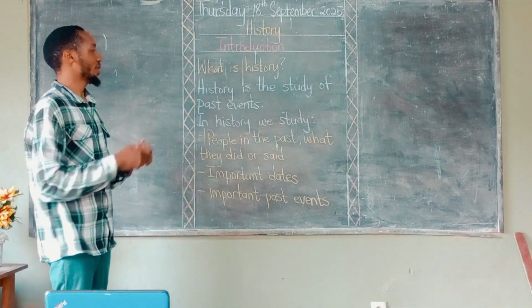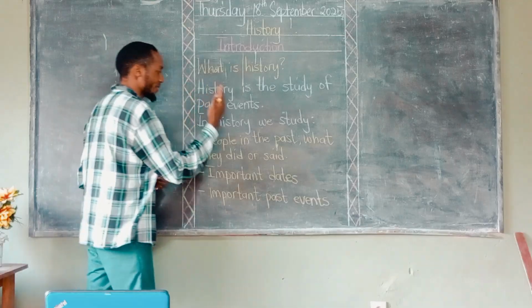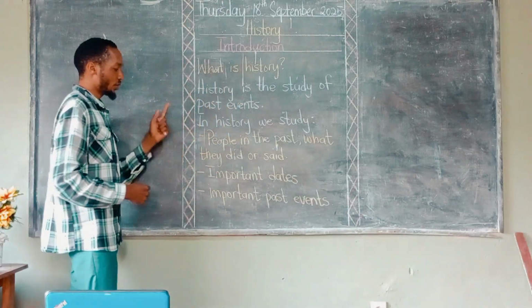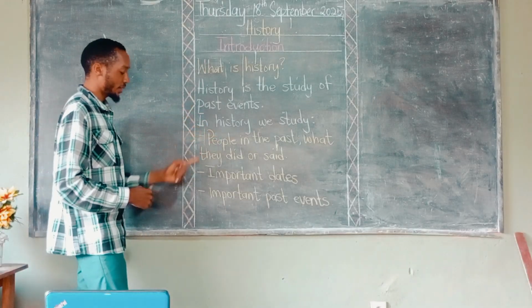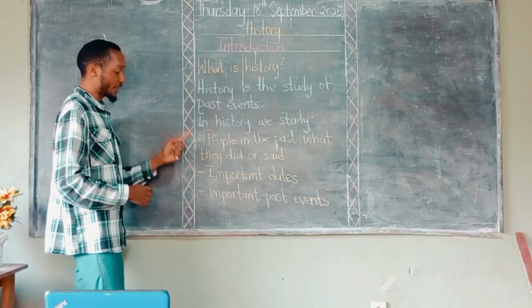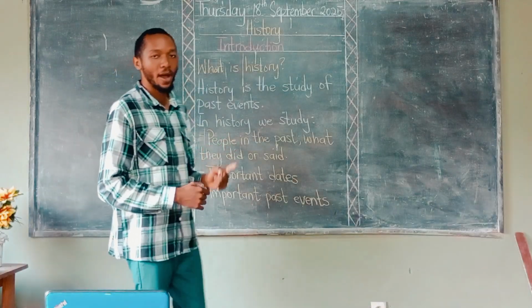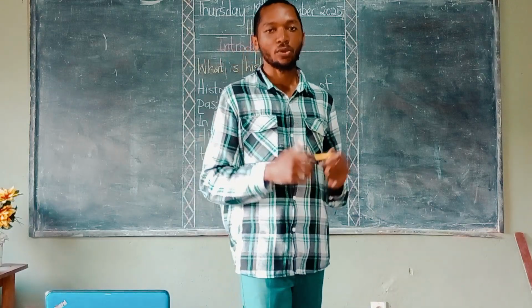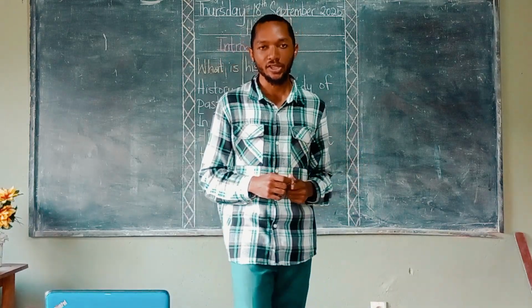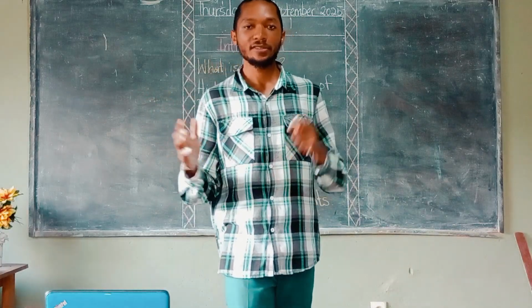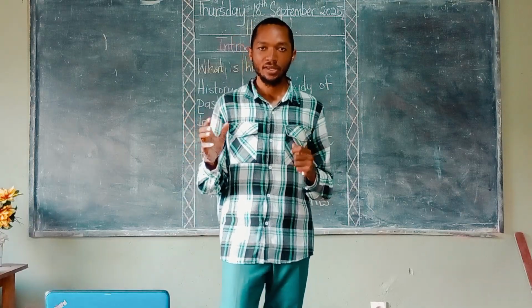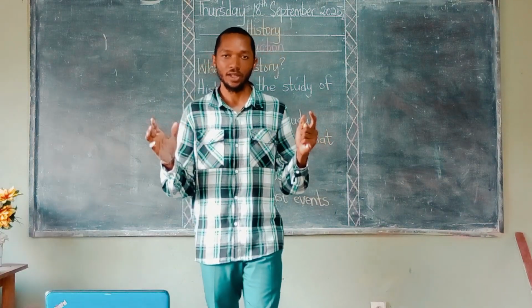So, history is the study of past events. In history, we study people in the past, what they did or said, important dates, and important past events. That is what we're going to be studying in history. History can be divided into three different categories.